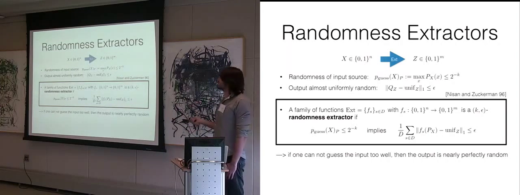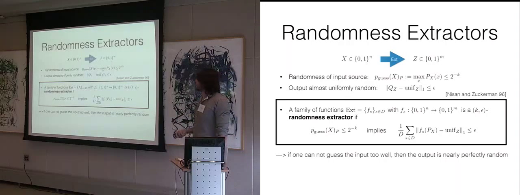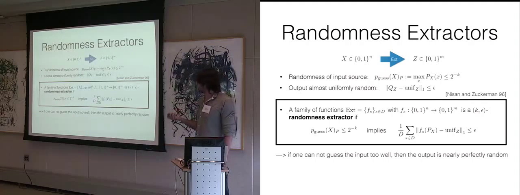This is also called a strong seeded randomness extractor. This is the type of setup I want to analyze in this talk. Intuitively, if one cannot guess the input too well, then the output is nearly perfectly random.